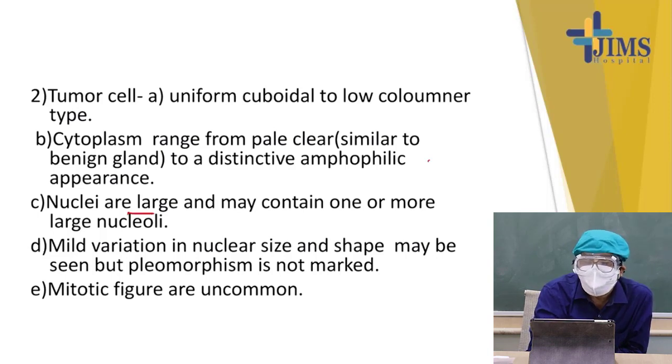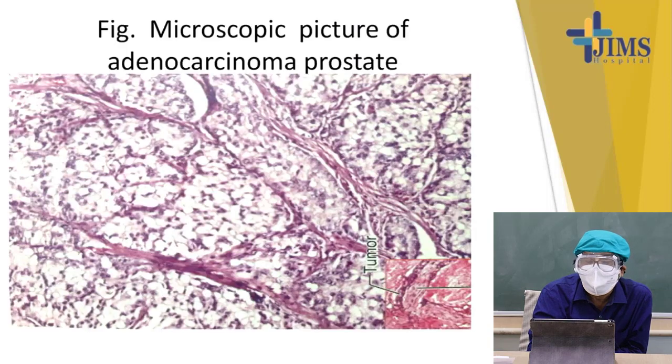Nuclei are large and may contain one or more nucleoli, which we see in all types of malignant cells: larger nuclei, prominent nucleoli. Mild variation in nuclear size and shape may be seen, and pleomorphism is not marked. Mitotic figures are very uncommon.